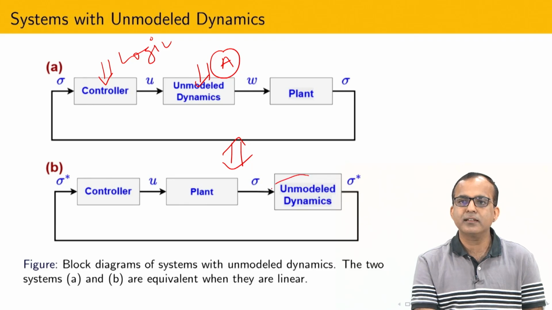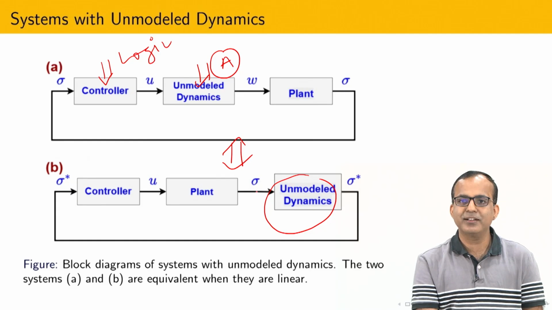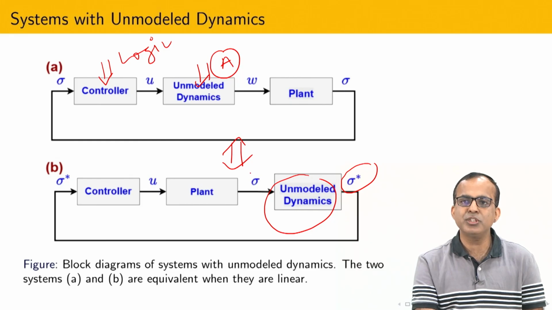Whatever control I have designed is exactly applicable to the plant. But the difficulty is that the output of the plant is now modified by this unmodeled dynamics, and our sliding philosophy is based on sigma star. So for a linear system, these two are equivalent.